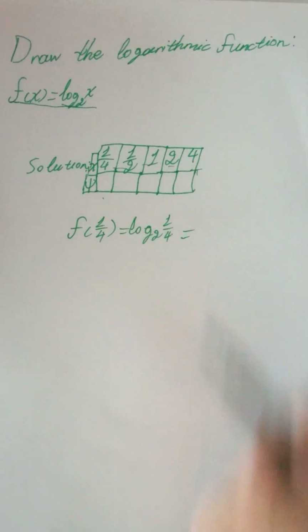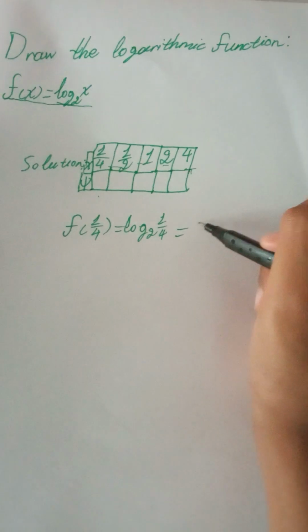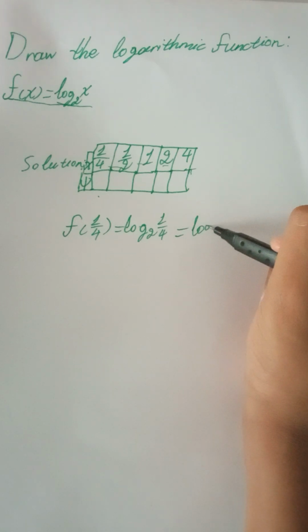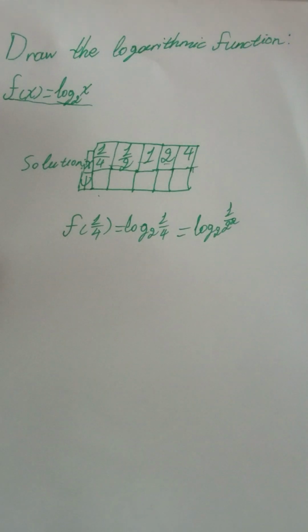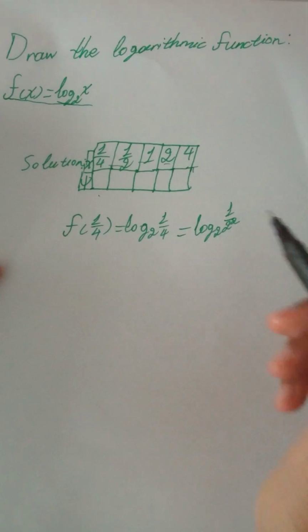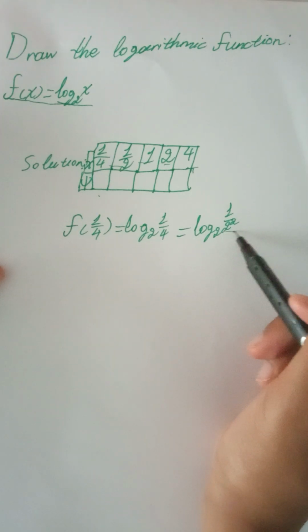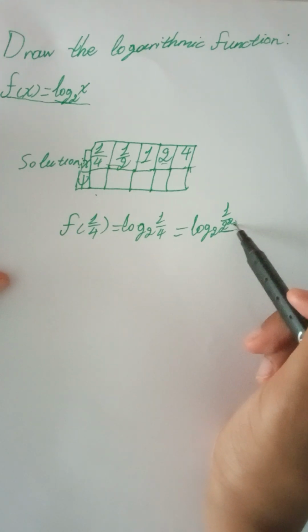Now, 4 is equal to 2 squared, and so that's why it's going to be log base 2 of 1/2 squared. The reason we're doing this is that since we have 1/2 squared, we can change it to a negative number.